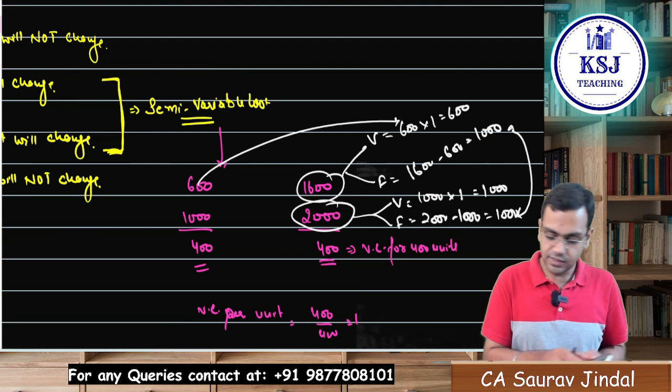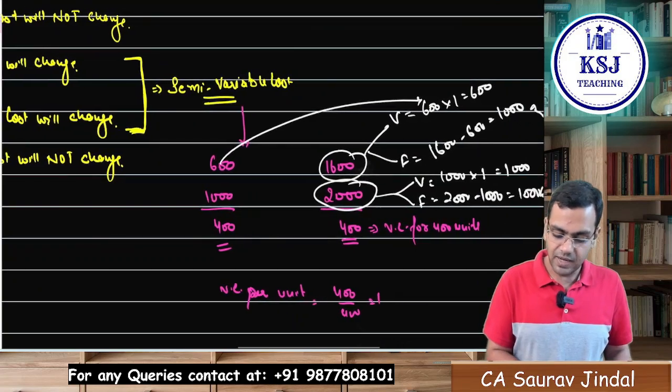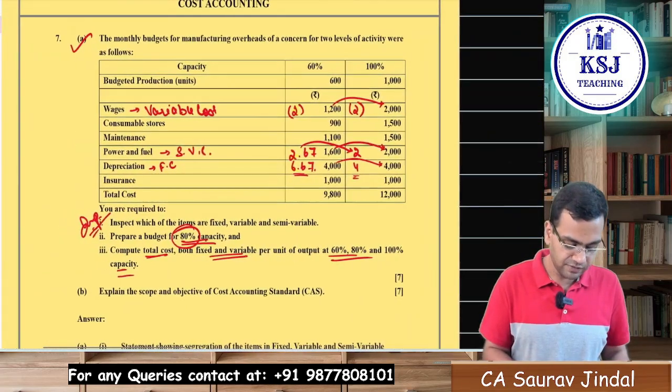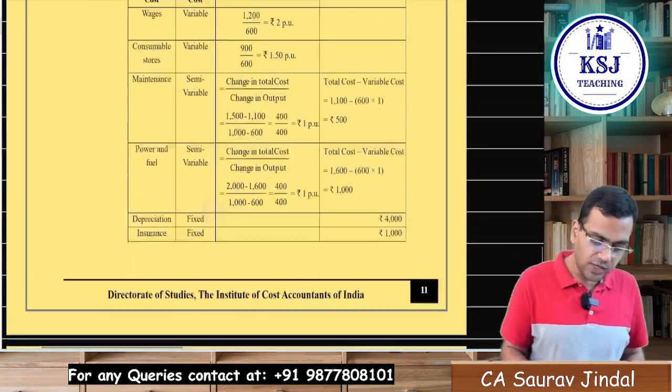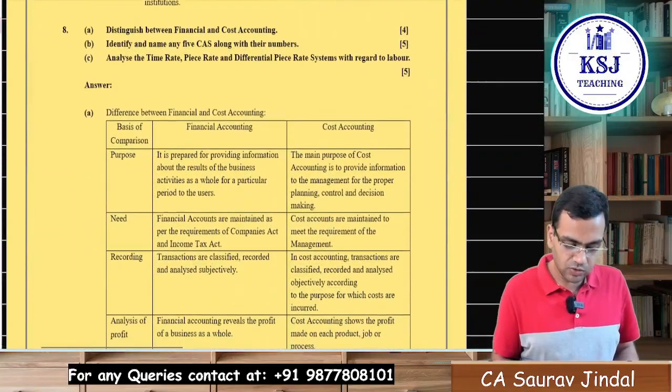Clear? Any doubts in this thing? Semi-variable cost will be bifurcated between variable and fixed costs. So rest is the theory part. Just go through it with the theory part, right? Just go through with the theory part.